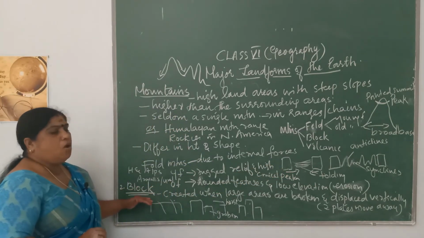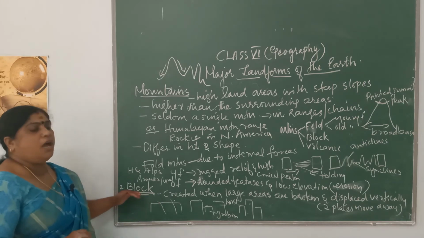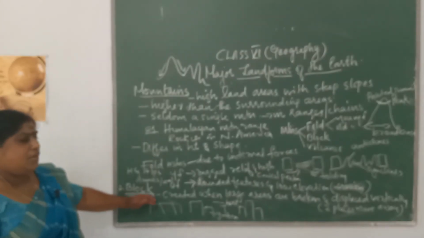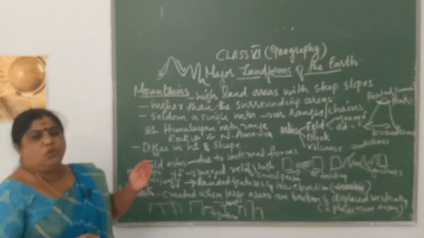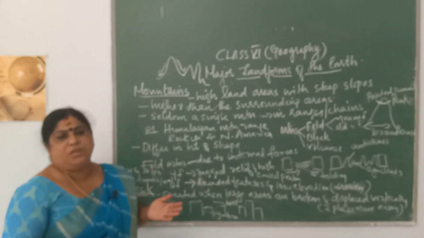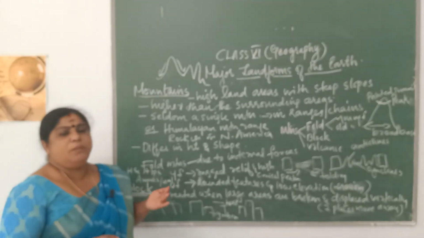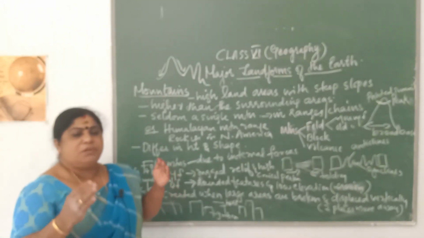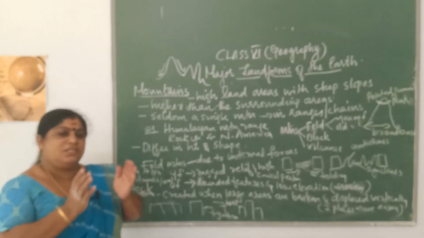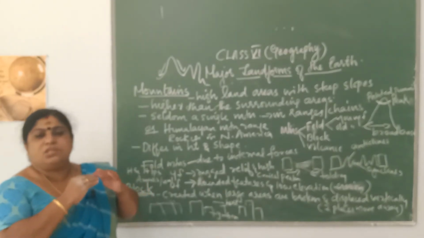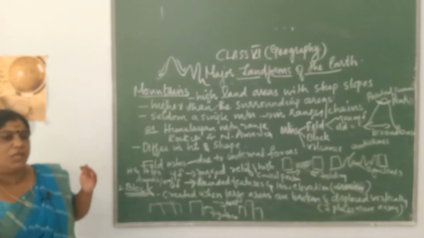Now next is block mountains. Block mountains are created when large areas are broken and displaced vertically. That is when two plates move away from each other. I told you plates may be moving in different directions. Sometimes they may be moving in the same direction, and sometimes they may be moving in just opposite directions.